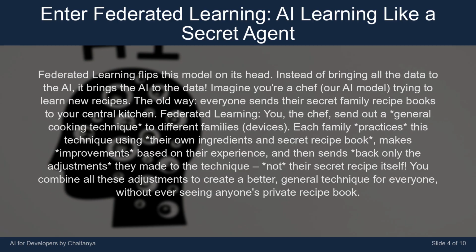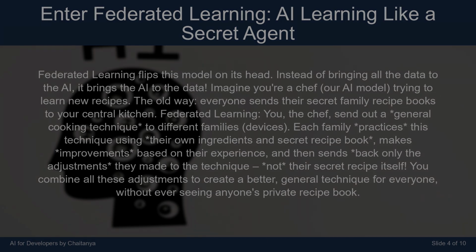Each family practices this technique using their own ingredients and secret recipe book, makes improvements based on their experience, and then sends back only the adjustments they made to the technique, not their secret recipe itself. You combine all these adjustments to create a better, general technique for everyone, without ever seeing anyone's private recipe book.